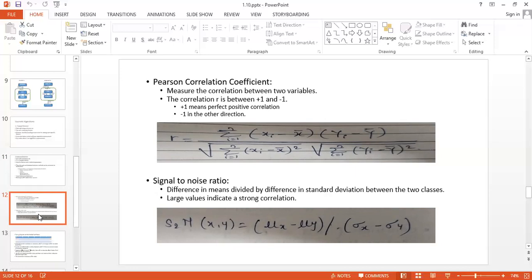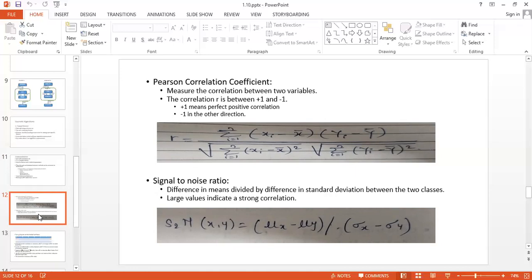If the value is +1, then that particular feature is useful for that data set. If there is less correlation between the instances, then that instance is not powerful or useful to create the data set.